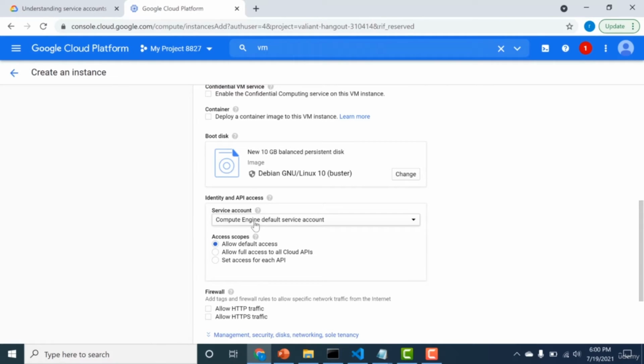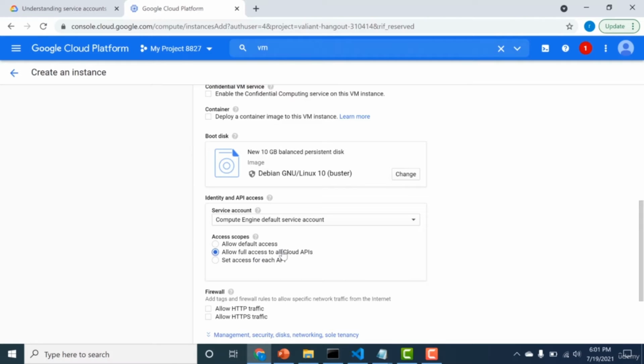a compute engine. So what I'll do is I'll allow not the default access, but I'll allow full access to the cloud APIs. But this is not recommended for production. In production, you should just give access to the APIs that are needed. But just for the sake of this demo, I'll set the default service account to have full access to the cloud APIs.